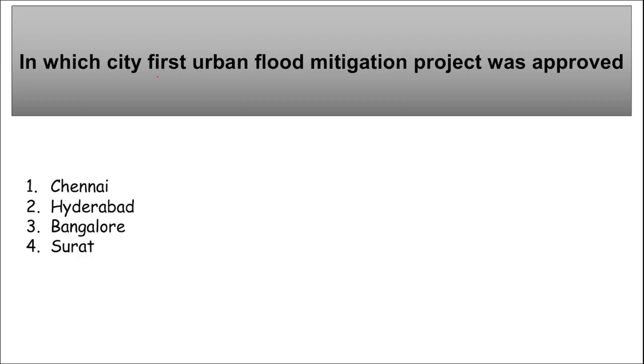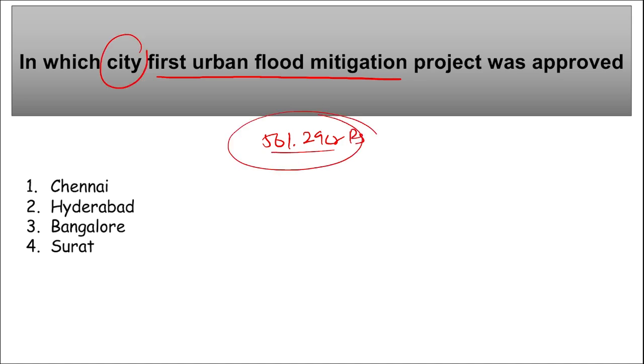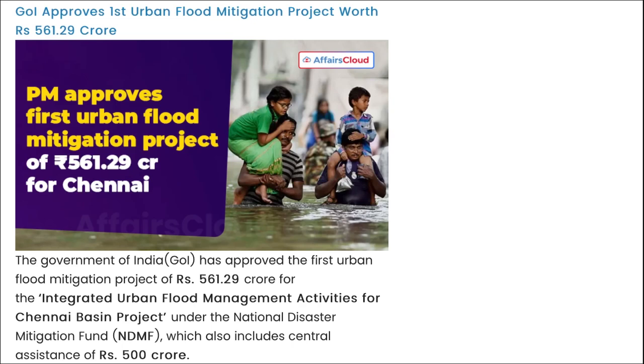Next is, in which city was the first urban flood mitigation project recently approved? So the Government of India has approved the first urban flood mitigation project that is worth 561.29 crore rupees. Now the question asked is, in which city was this first urban flood mitigation project approved? It was approved in Chennai, right? So you can see, because we know that recently a cyclone was there in Chennai. And what was the name of that cyclone? It is Michuang.